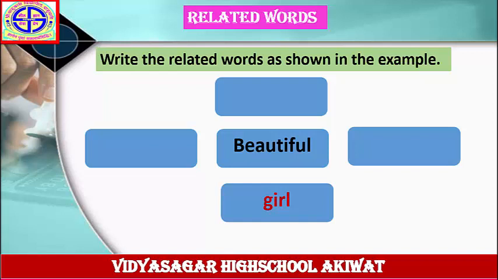Beautiful girl. Answer is beautiful flower, beautiful place, beautiful temple. The related words for the word beautiful are flower, place, girl, temple. Beautiful flower, beautiful place, beautiful girl, beautiful temple. Let's see the next example.